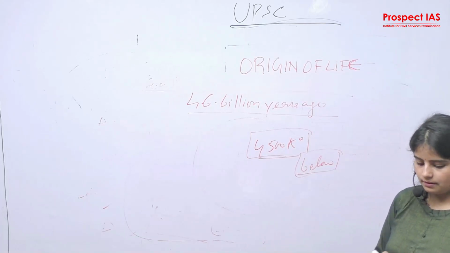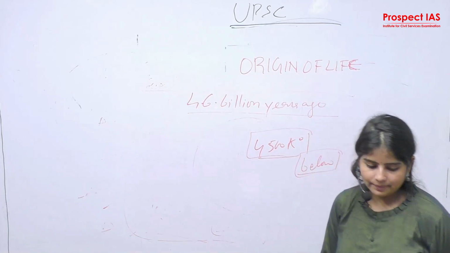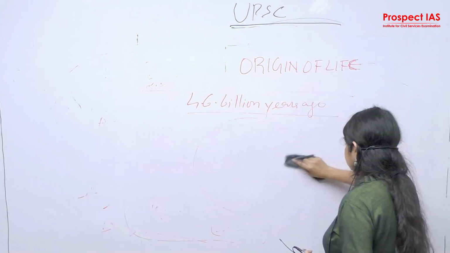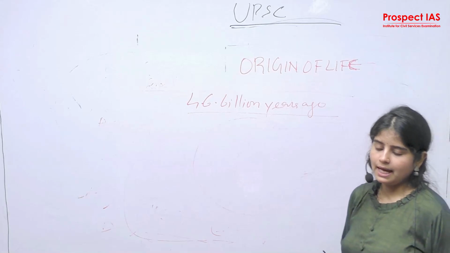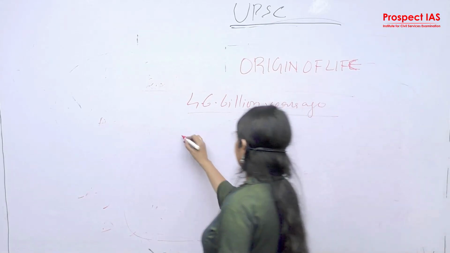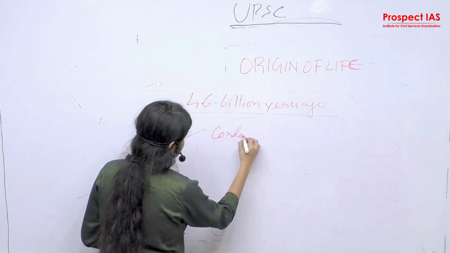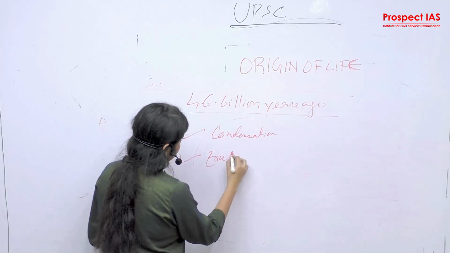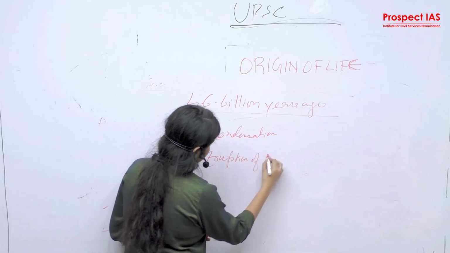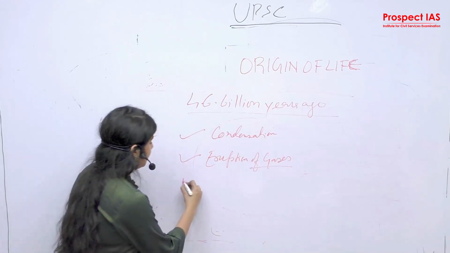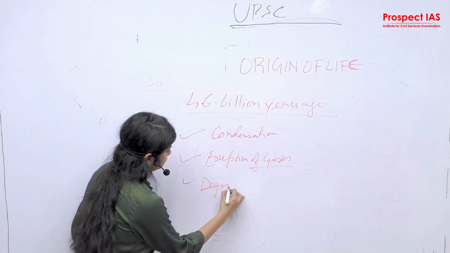So after that, what happened? When the temperature dropped, in the first stage, volcanic eruptions occurred and gases started coming out into the atmosphere. The first stage is condensation. The second stage is eruption of gases. Eruption of gases takes place. Third stage, what happened? Degassing.